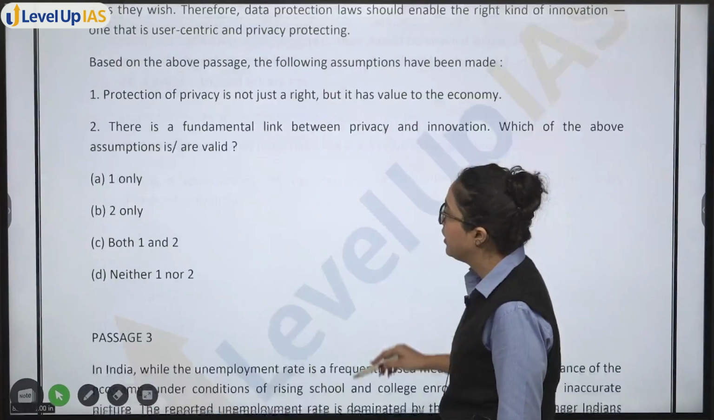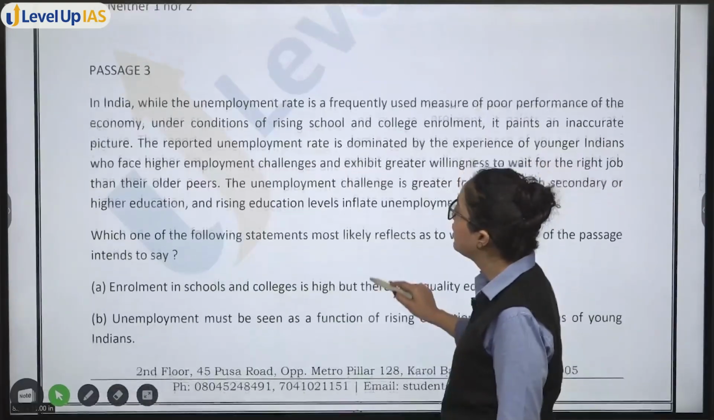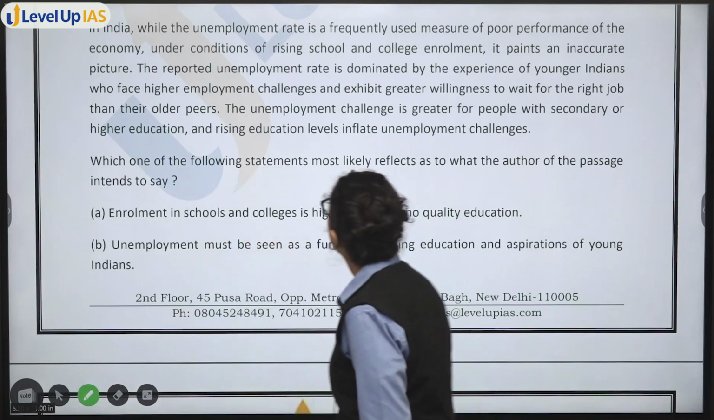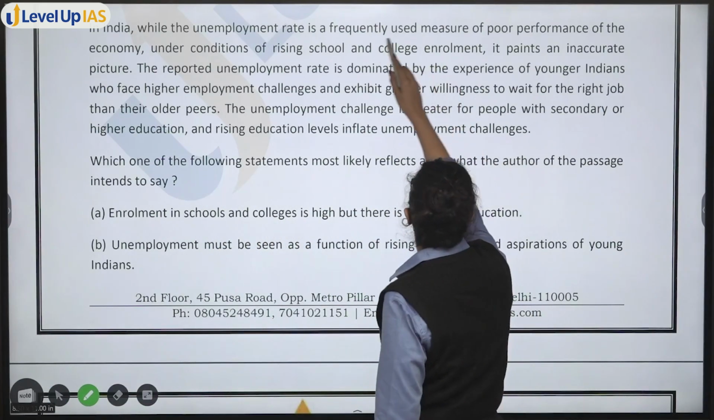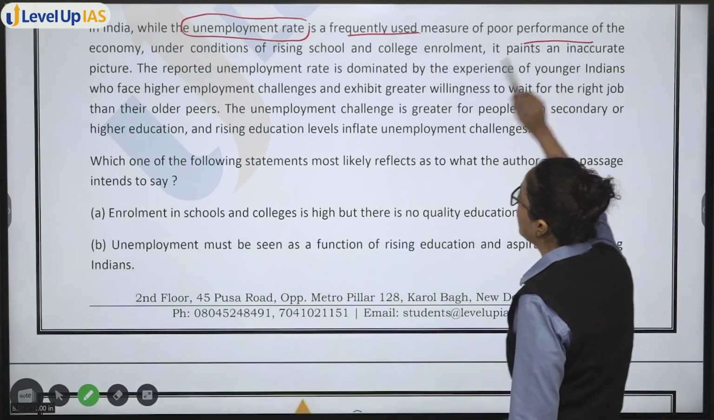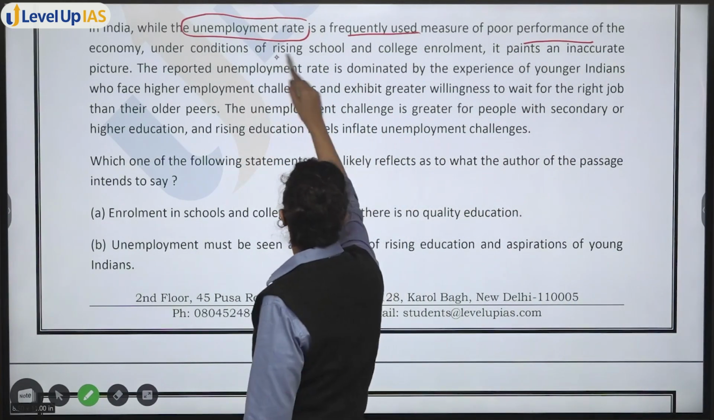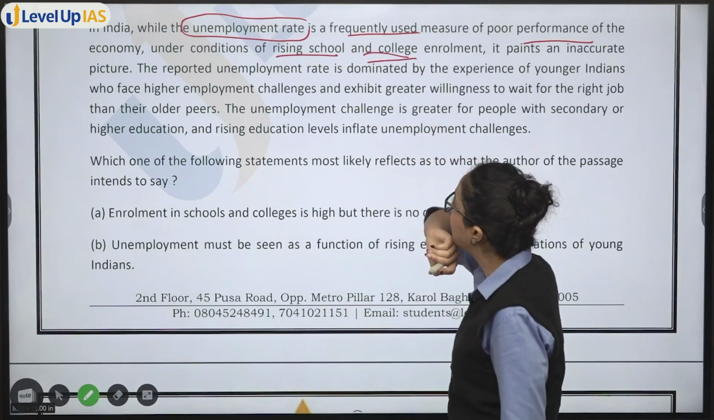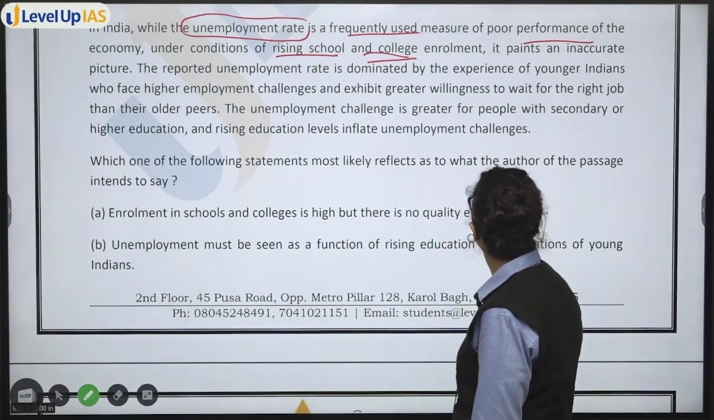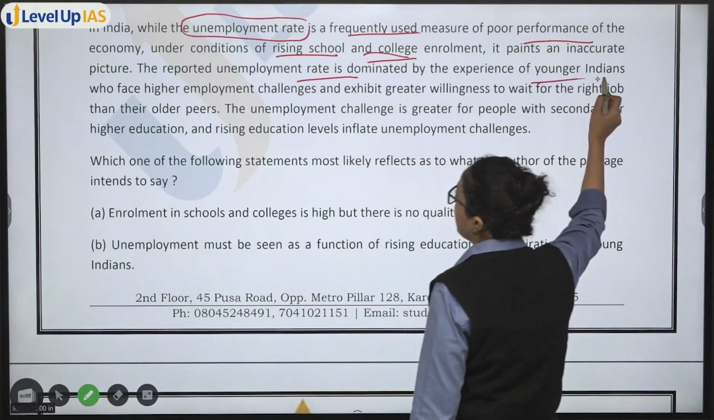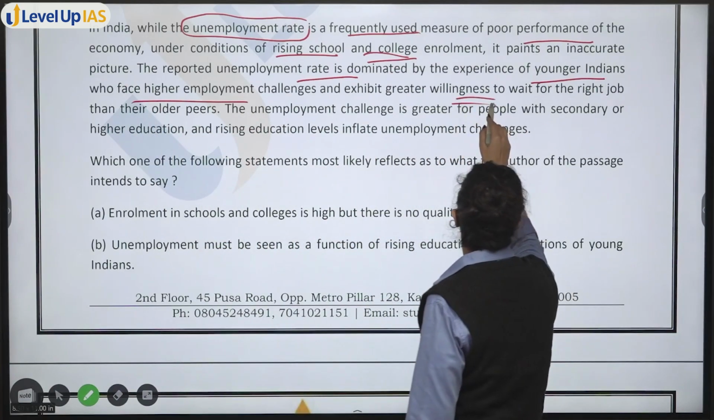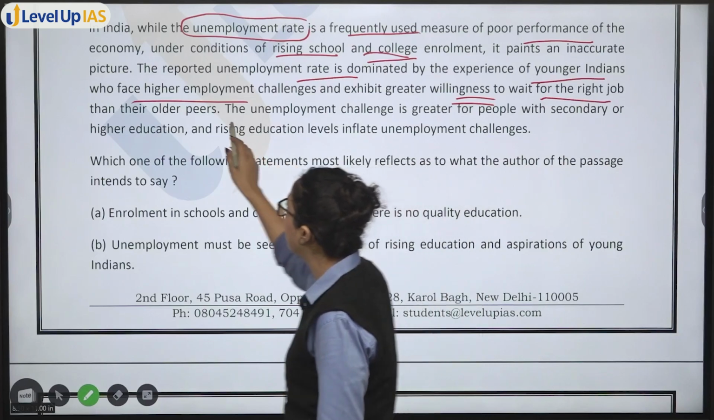Right? Now, passage 3. Again, let's read the passage. In India, while the unemployment rate is frequently used measure of poor performance of the economy, under conditions of rising school and college enrollment, it paints an inaccurate picture. Reported unemployment rate is dominated by experience of younger Indians who face higher employment challenges and exhibit greater willingness to wait for the right job than their older peers.